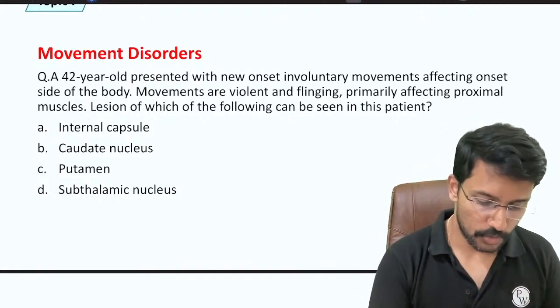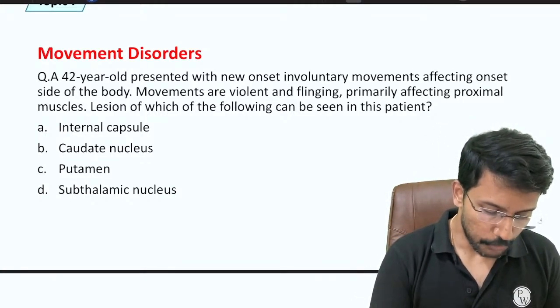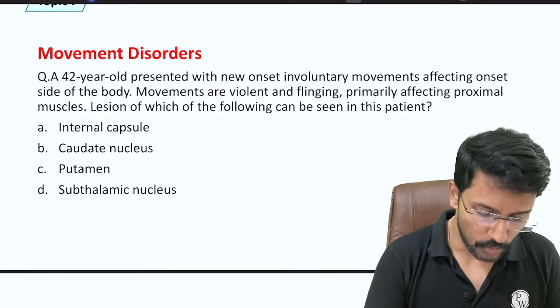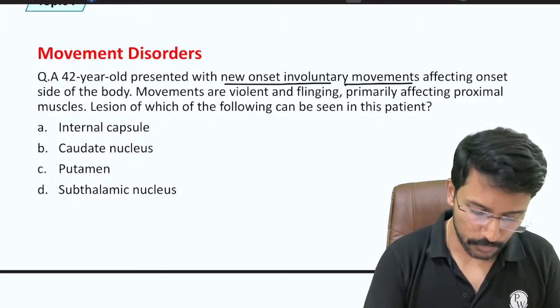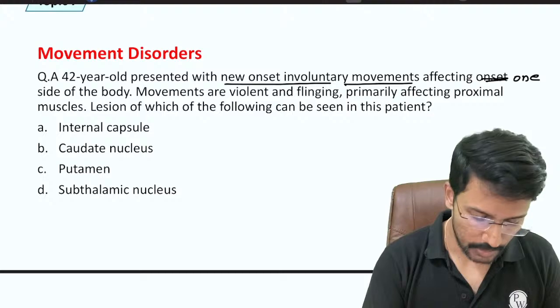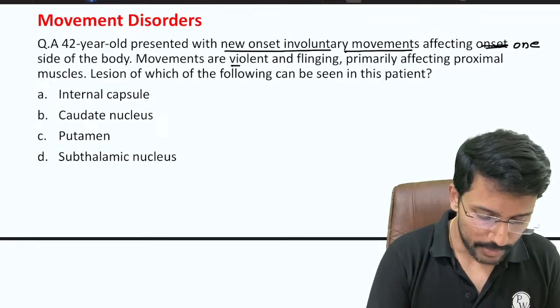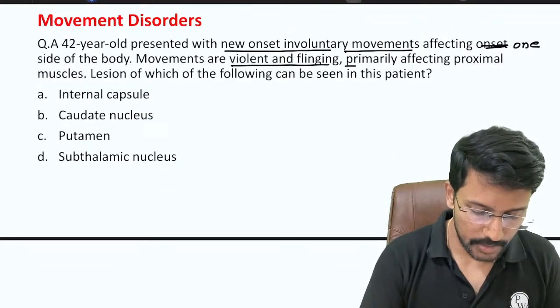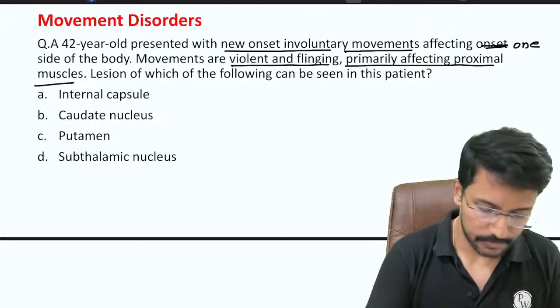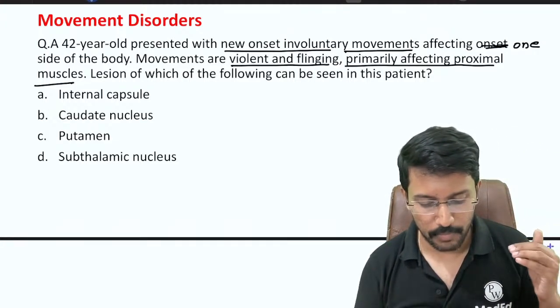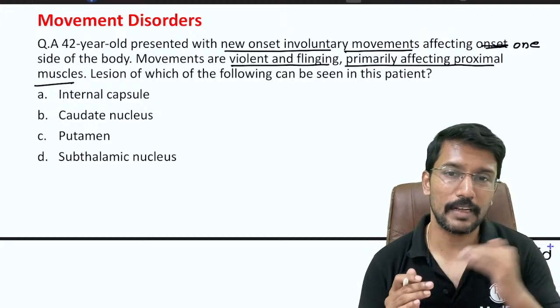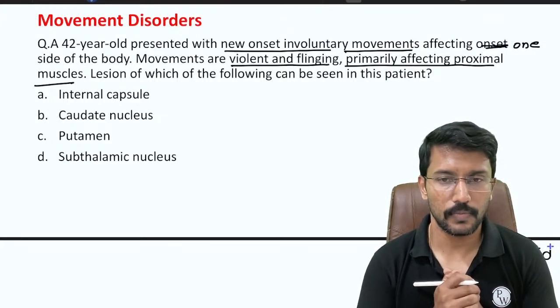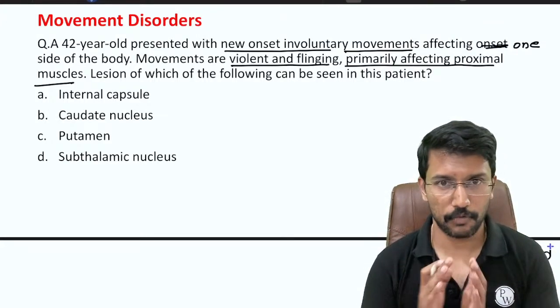So here is a movement disorder question. A 42-year-old presented with new onset involuntary movements affecting one side of the body. Movements are violent and flinging, primarily affecting the proximal muscles. Lesion of which of the following can be seen in this patient? So this patient has developed involuntary movements. Okay, they are affecting only one side of the body.